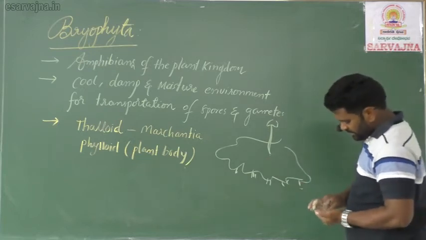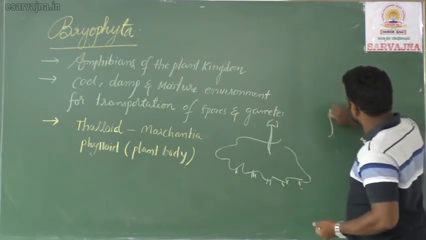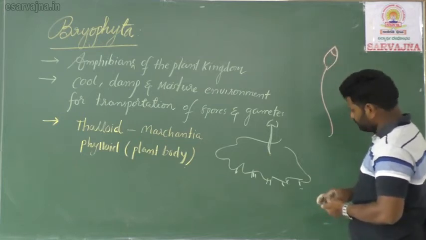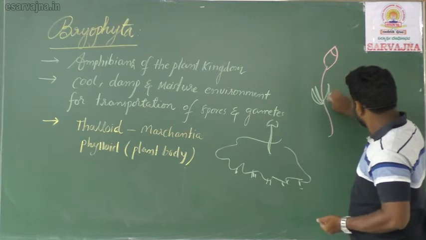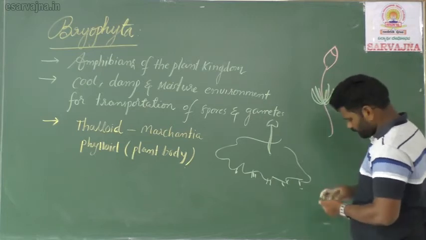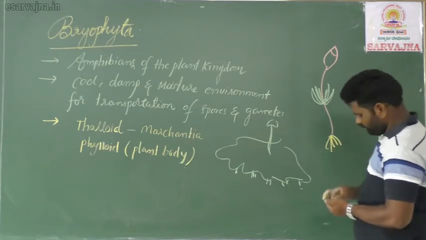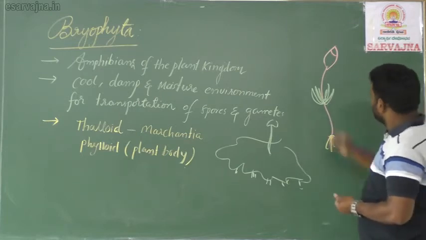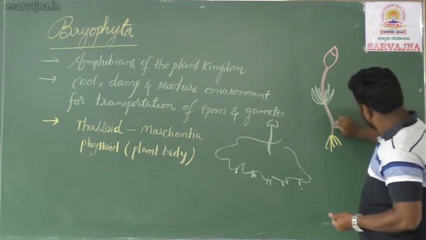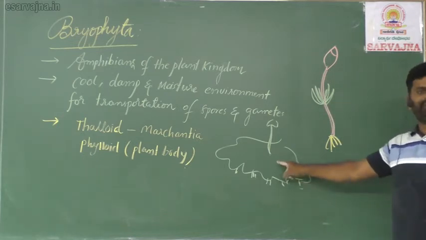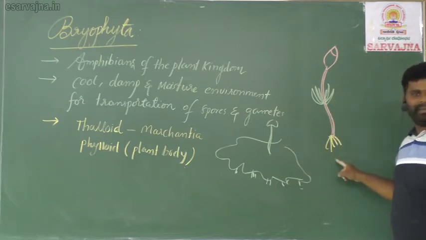But if you see this plant, this seems to be a well developed, highly advanced bryophyte. This is also bryophyte, this is also bryophyte. It seems to be a plant body, but it seems to be a thalloid body.